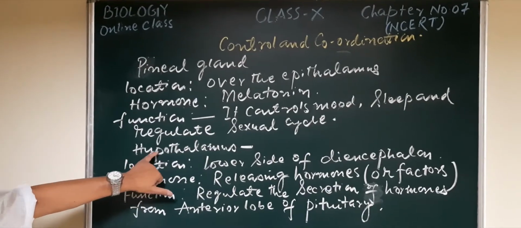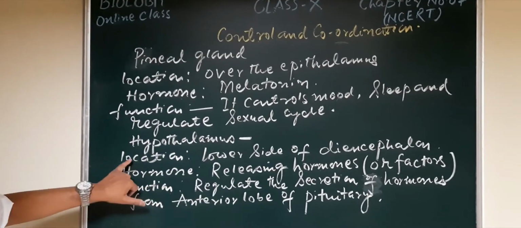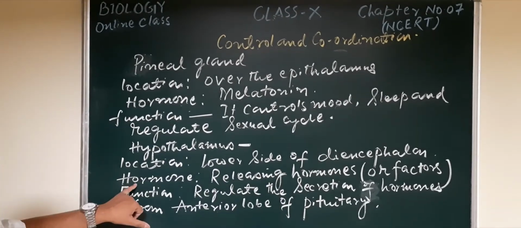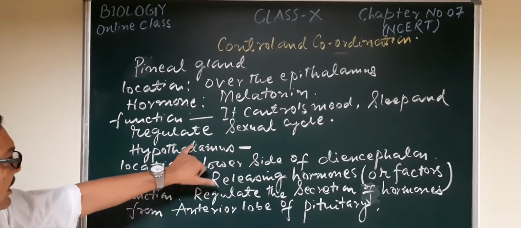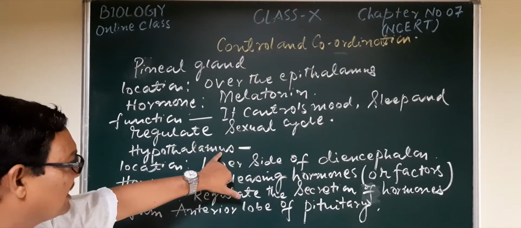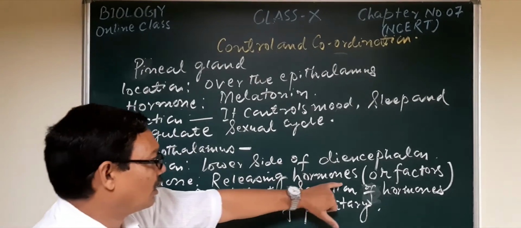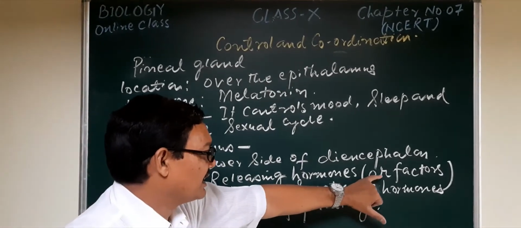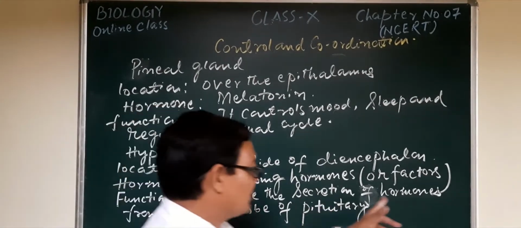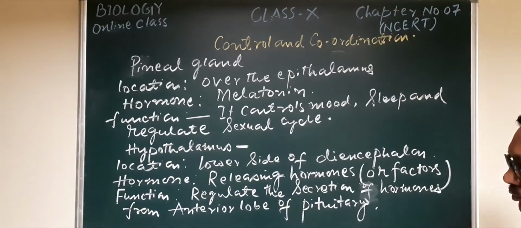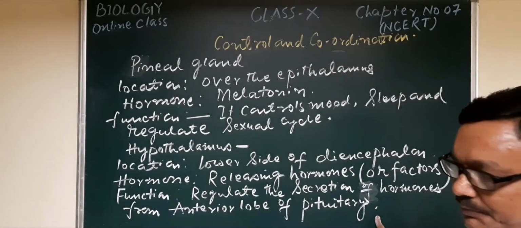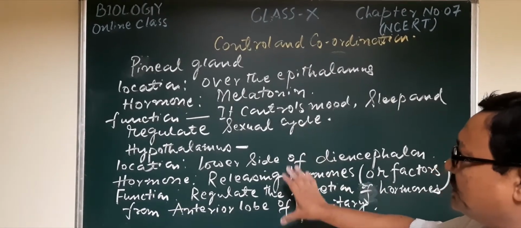Now the next one is the hypothalamus. It is located at the lower side of the diencephalon. The hormones secreted by this gland are known as releasing hormones, or releasing factors. What is its function? It regulates the secretion of hormones from the anterior lobe of the pituitary. This is the description of the 2.